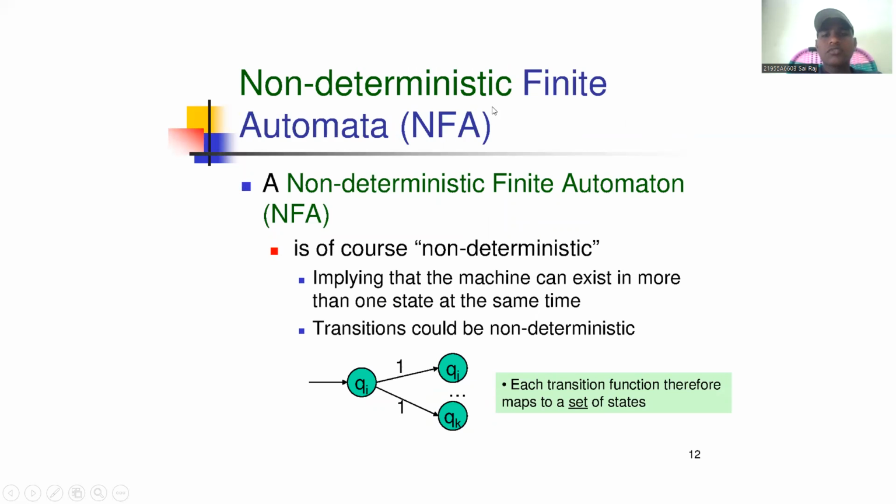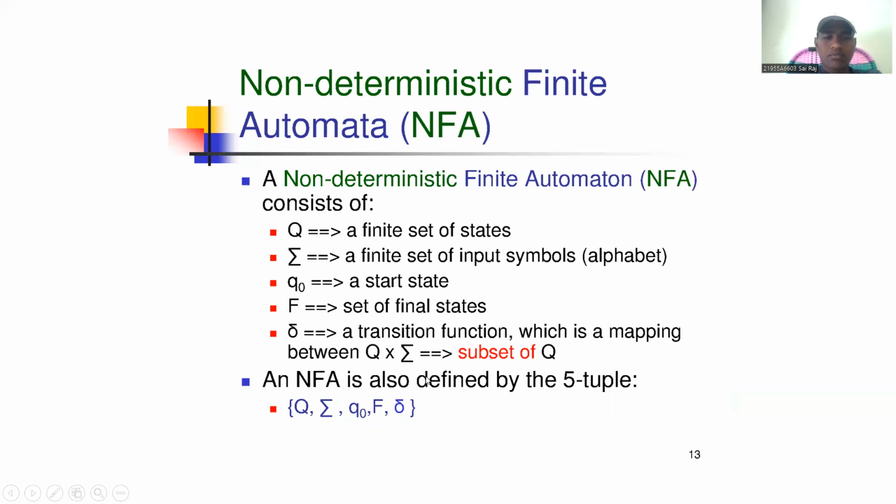Now, what is non-deterministic finite automata? Non-deterministic implies that the machine can be in more than one state at the same time. Transitions could be non-deterministic. We can easily understand this with one example.